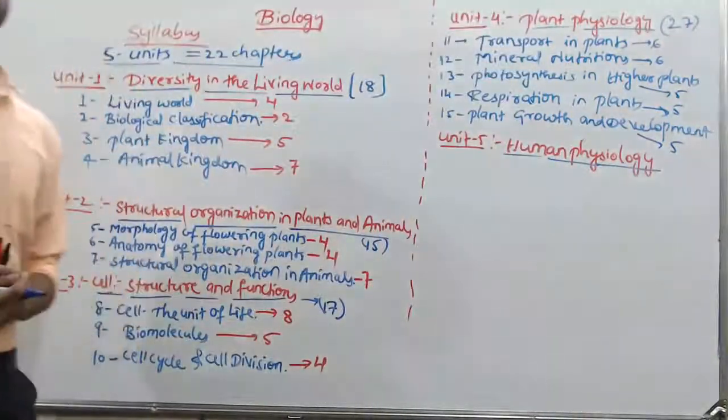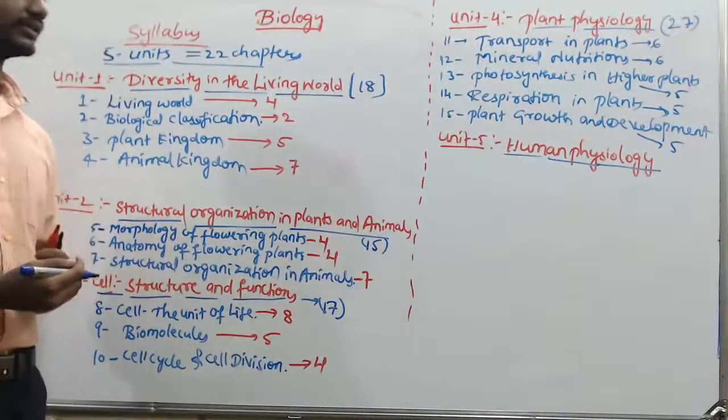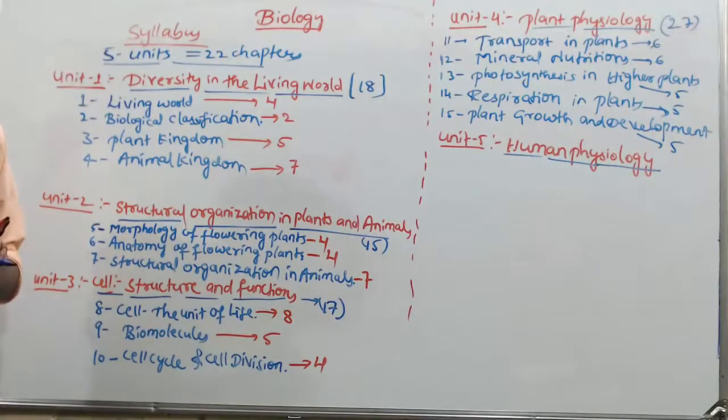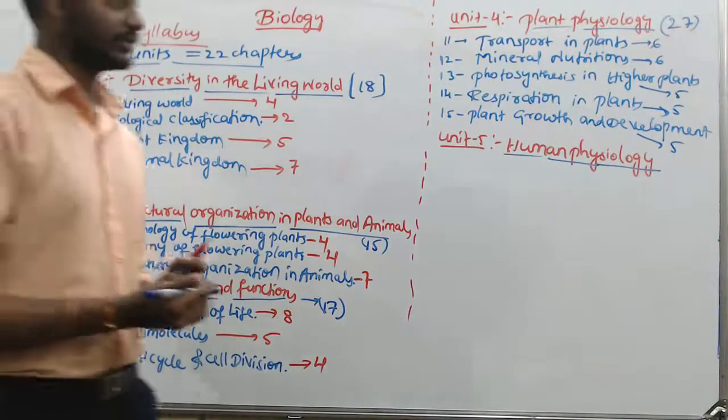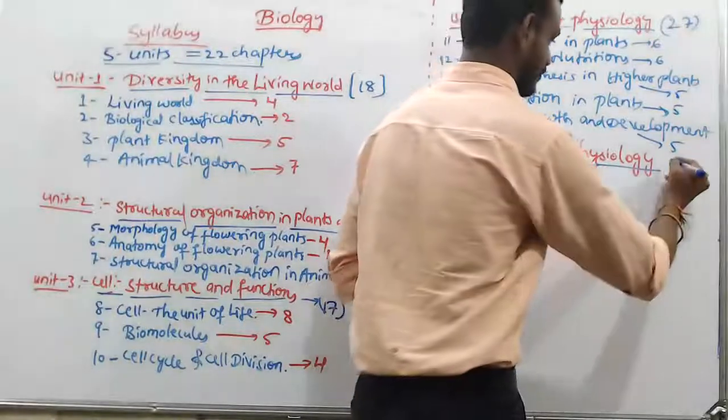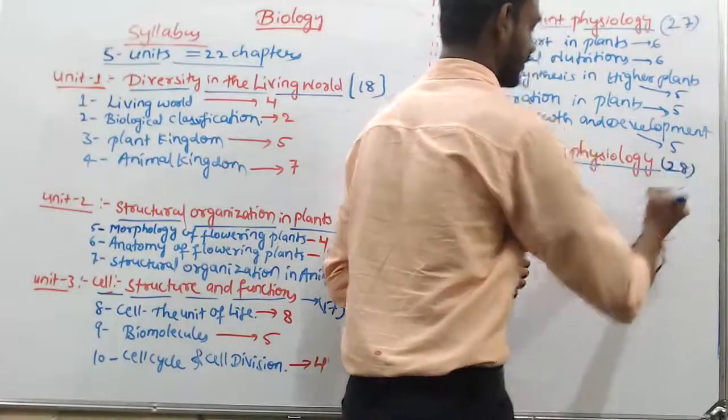Going to the last unit, which is a very important unit, human physiology, which carries the maximum marks, 28.